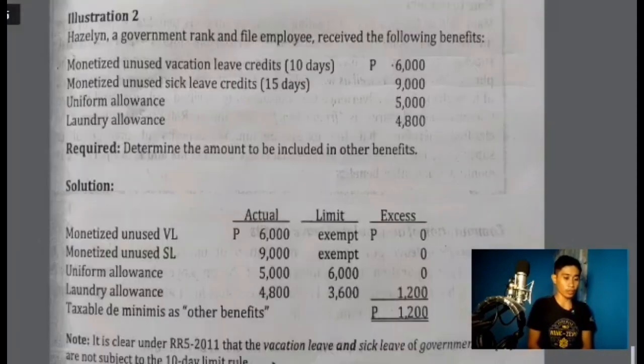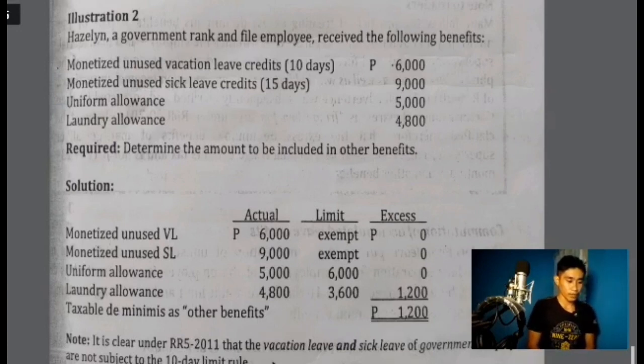We have here illustration 2. Hislin, a government rank and file employee, received the following benefits. Monetized annual vacation leave credits, 10 days, total of 6,000. Monetized annual sick leave credits, 15 days, total of 9,000. Uniform allowance, 5,000. Laundry allowance, 4,800. We are going to determine the amount to be included in other benefits, which is taxable.